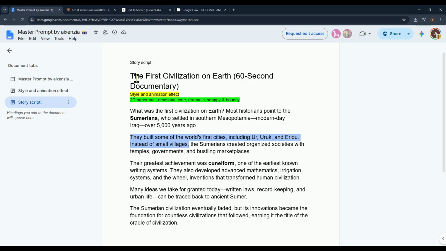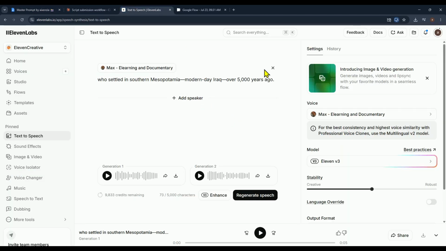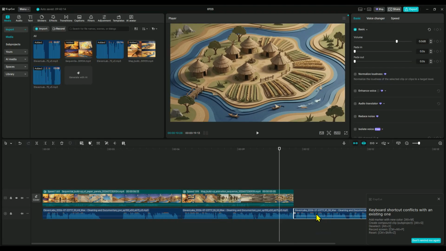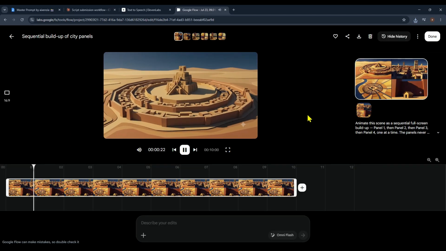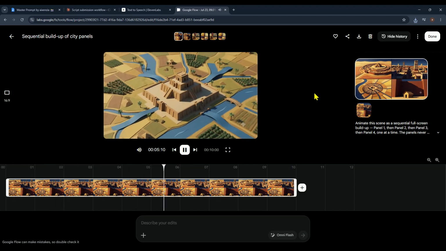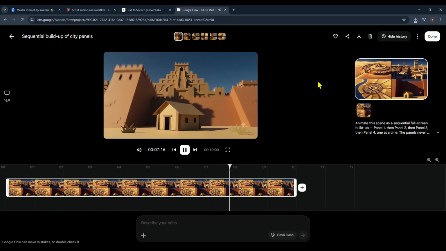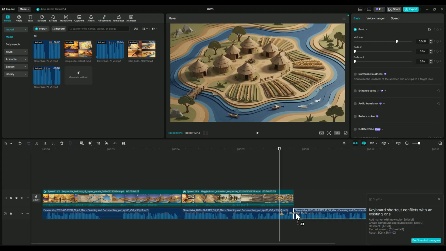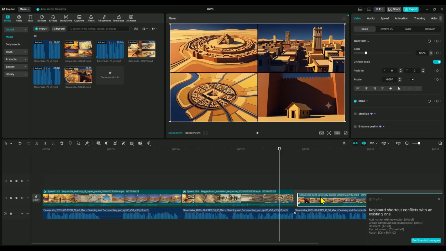While Flow AI is busy animating the third scene, let's use that time to generate the voiceover. Head back to Google Docs, copy the third section of your script, then open ElevenLabs, paste it in, and generate the voice. Once the voiceover is ready, download the audio and import it into your video editor. Then return to Flow AI. Download the completed animation for scene 3 and import that into your project as well.